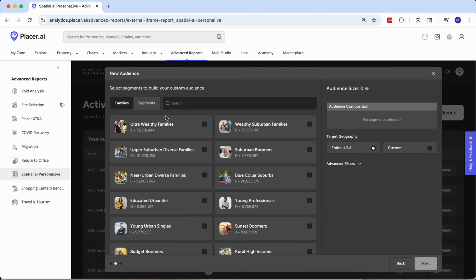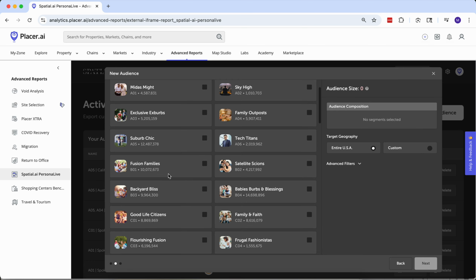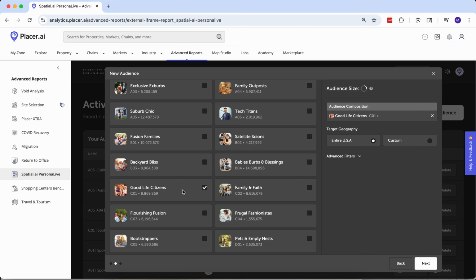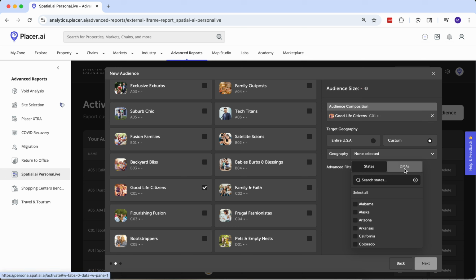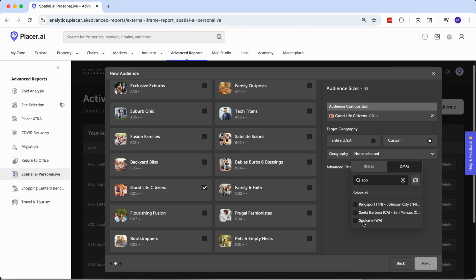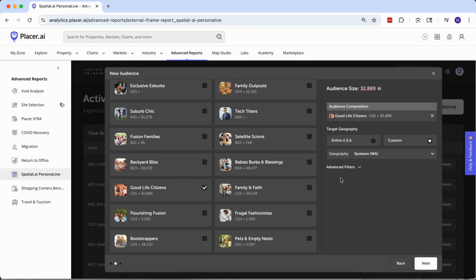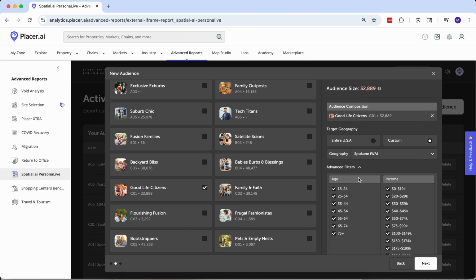So what we can do is come in and start creating a campaign looking at our Good Life citizens. And for these campaigns, we can narrow it down to either the state level or DMA. It would be nice if we could get more granular than that, but at least for now, that's where it stops. But we can throw in a number of other filters. So if we know the peak of the curve for our Good Life citizens is mid-40s to mid-50s, we can throw out those outliers.